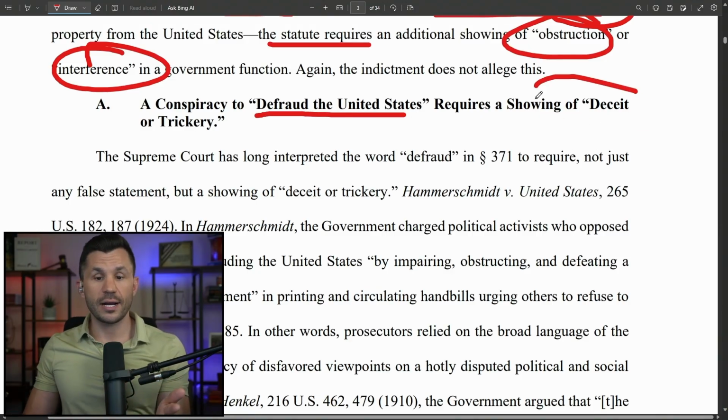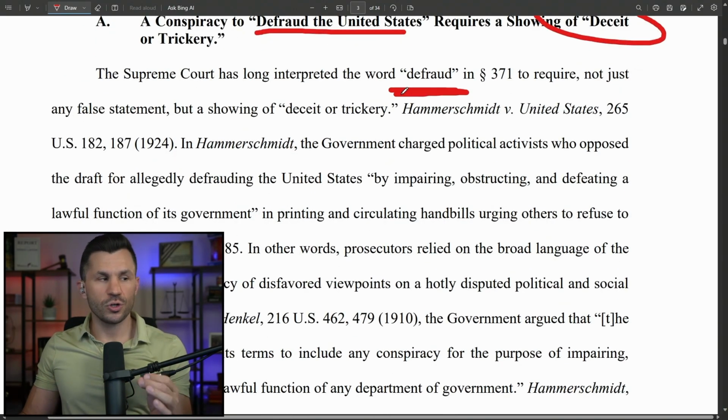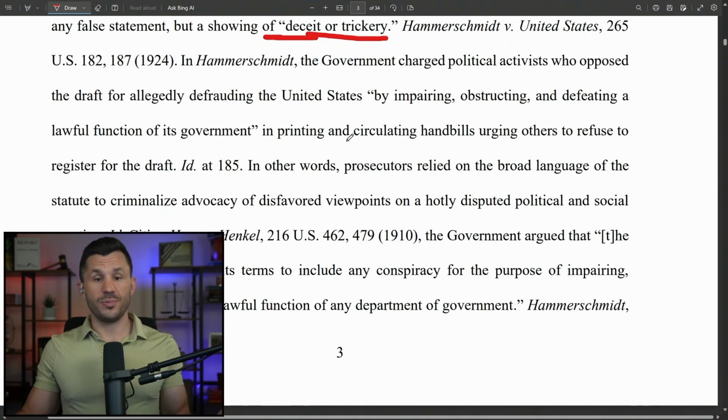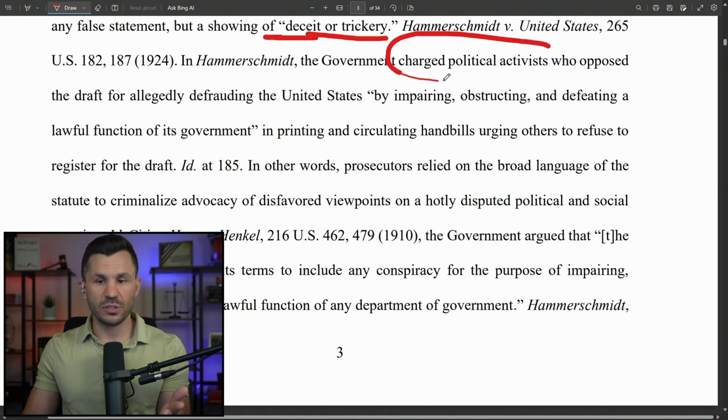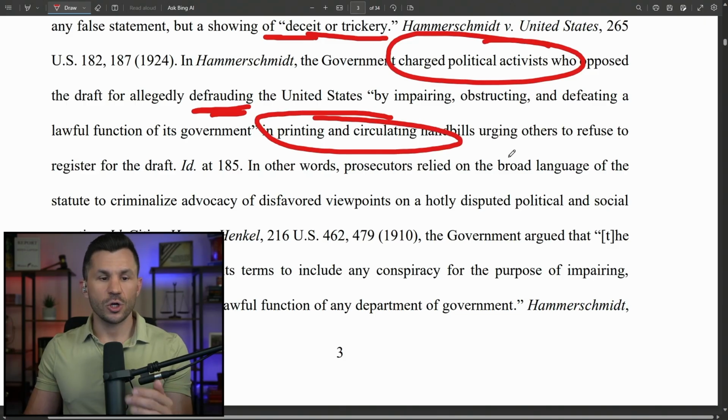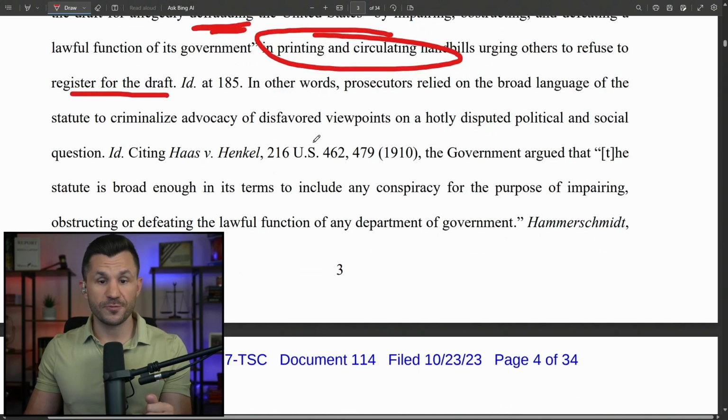What does it require? The Supreme Court says the word defraud means deceit or trickery. And they give us another example. There was this other case. The government charged political activists who opposed the draft for allegedly defrauding the United States. They said that they printed and circulated handbills urging others to refuse to register for the draft.